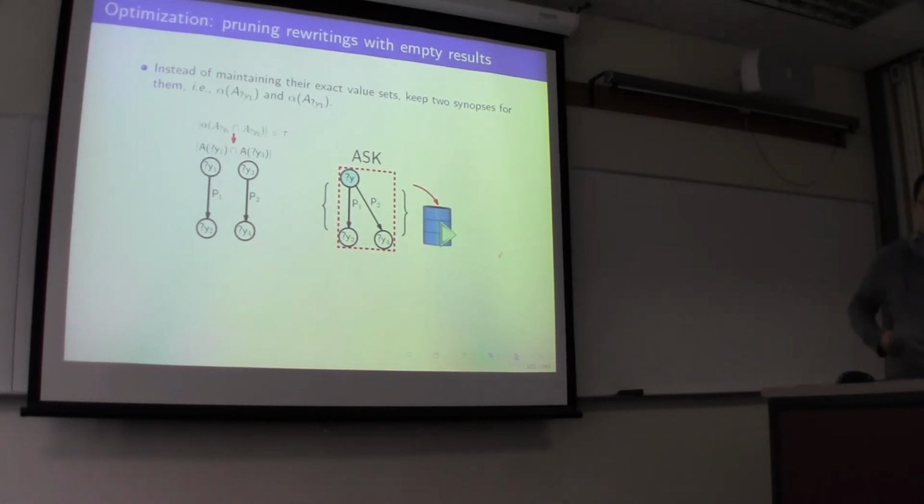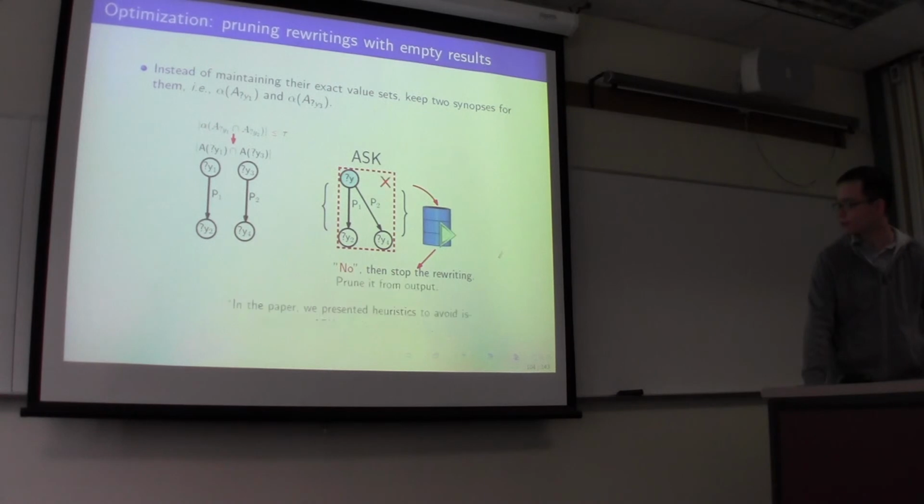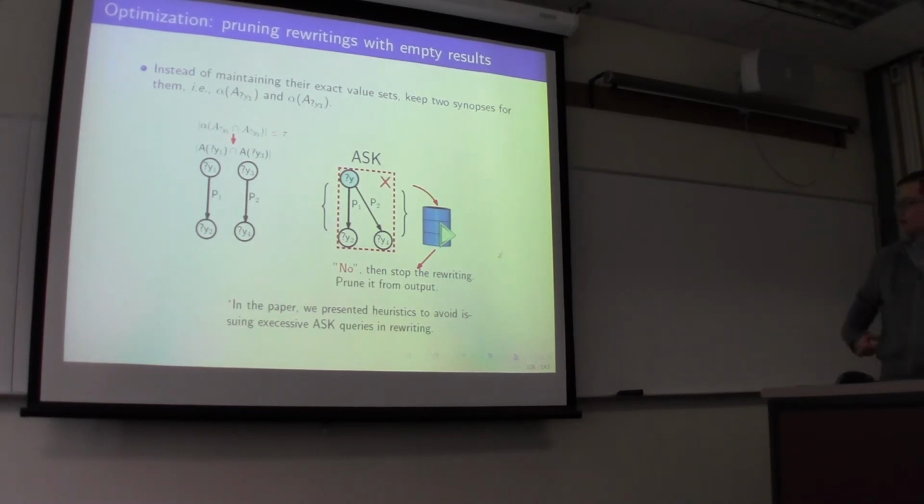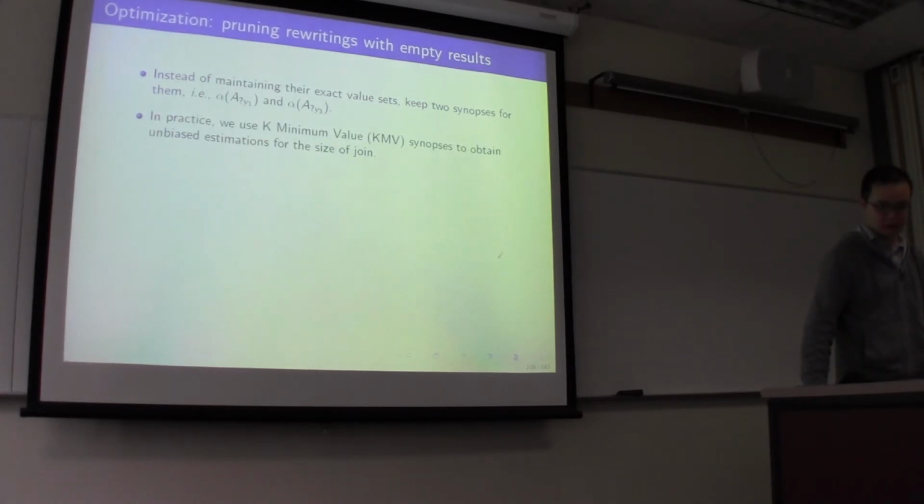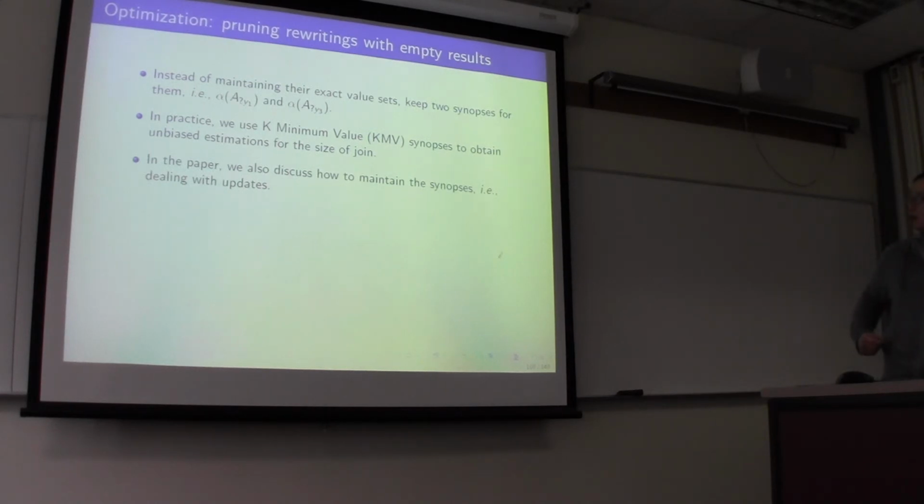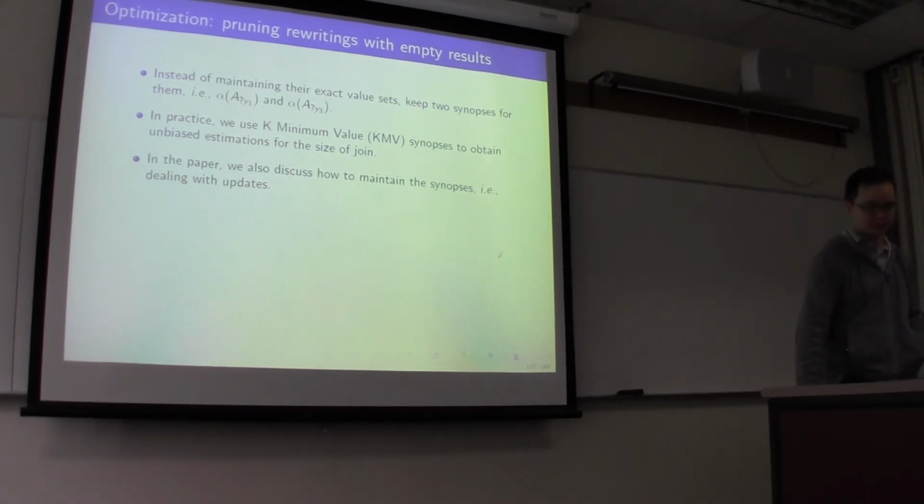Recall that the ask query probes whether such a join pattern exists in the database or not. If it returns yes, then we continue. If not, then we can prune all the rewritings depending on this join pattern. In the paper, we also present a heuristic for avoiding issuing excessive ask queries in the rewriting. In practice, we use k minimum values, KMV, which is enough to obtain an unbiased estimation for the size of the join. In the paper, we also discuss how to maintain this synopsis during updates.